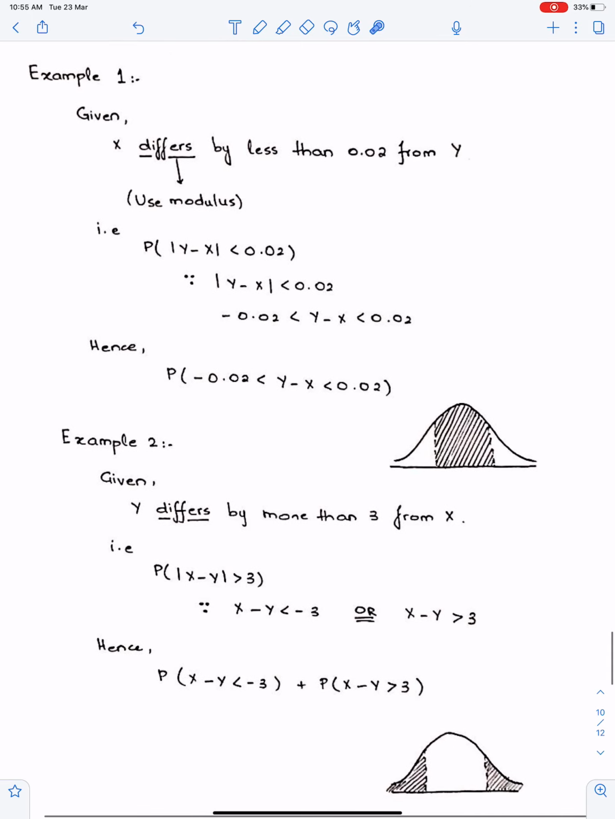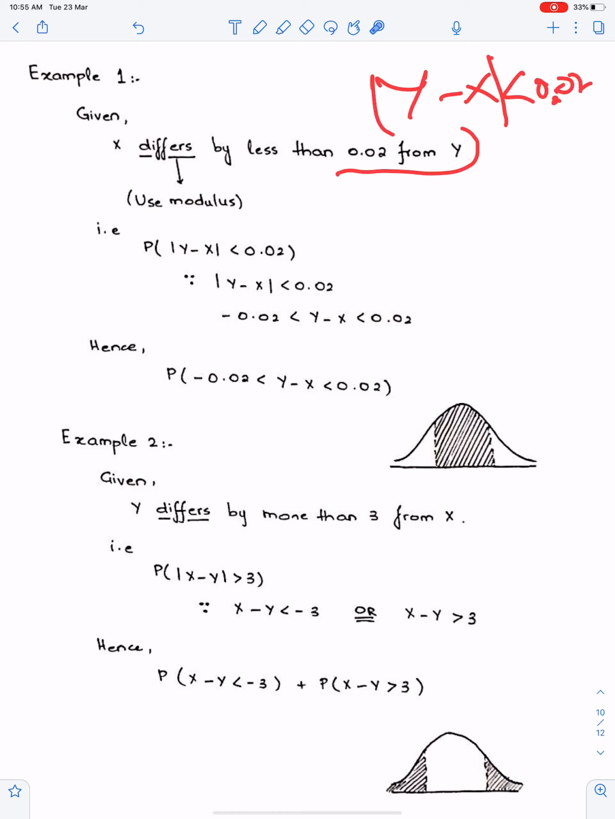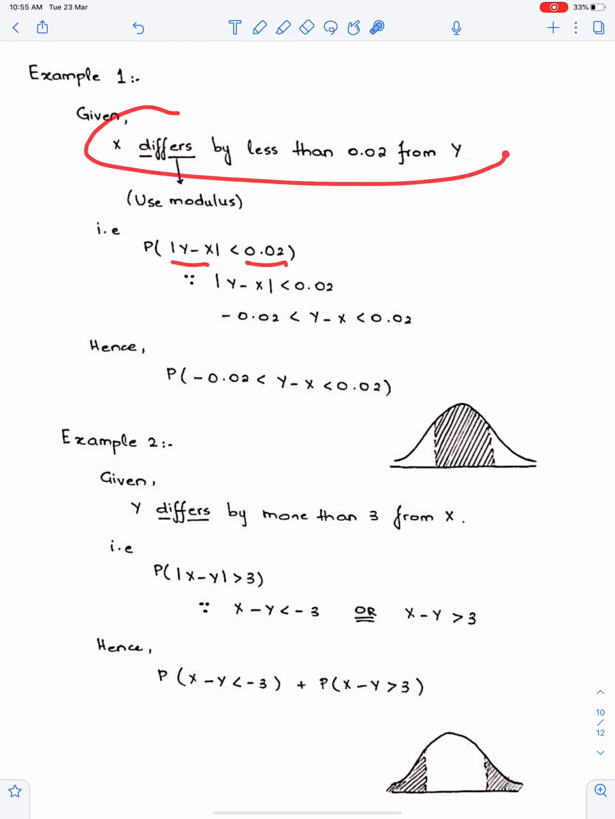Example 1. Given: X differs, meaning modulus, X differs by less than 0.02 from Y. You all know this is the basics of math. From Y means Y minus X. X differs by less than 0.02 from Y means Y minus X modulus less than 0.02. So this statement means this thing. And since we have lesser signs, we need to expand this modulus in this way, and we need this probability. Now you just need to convert this in the form of Z.